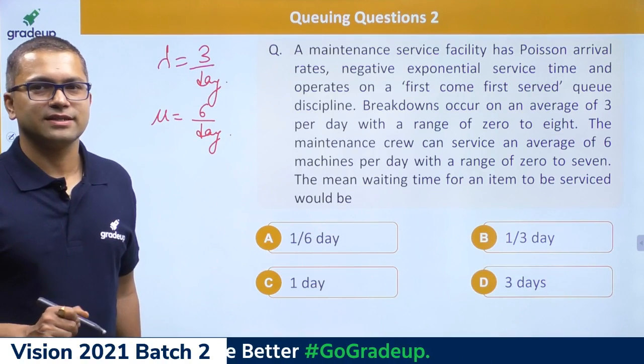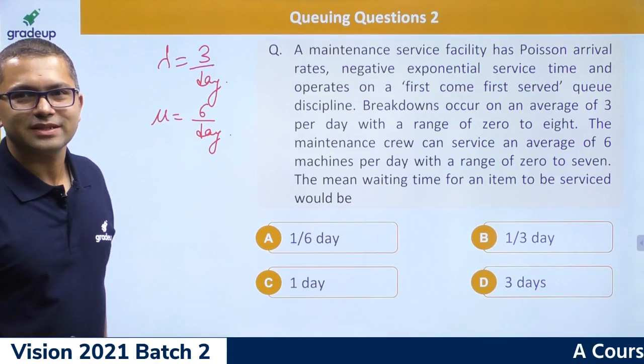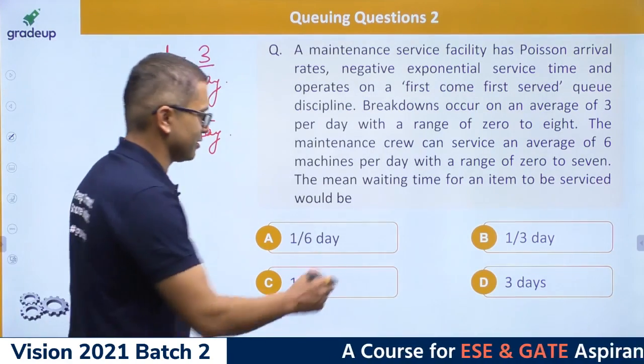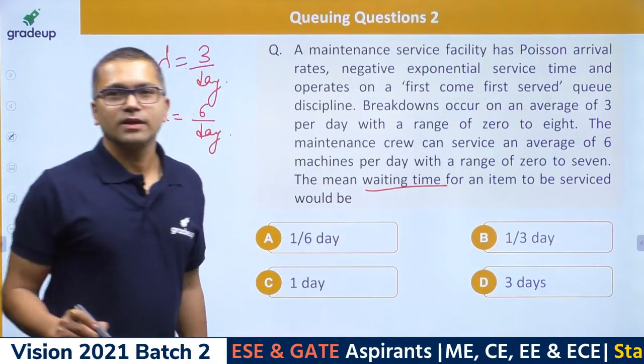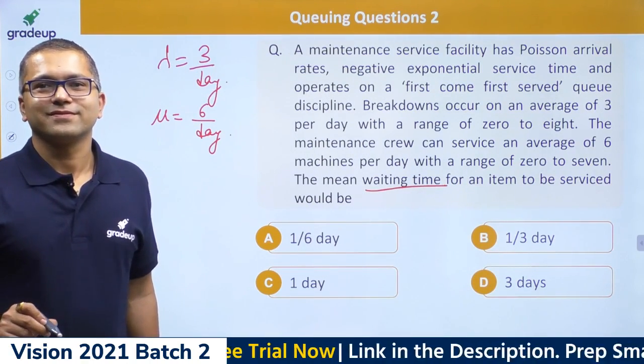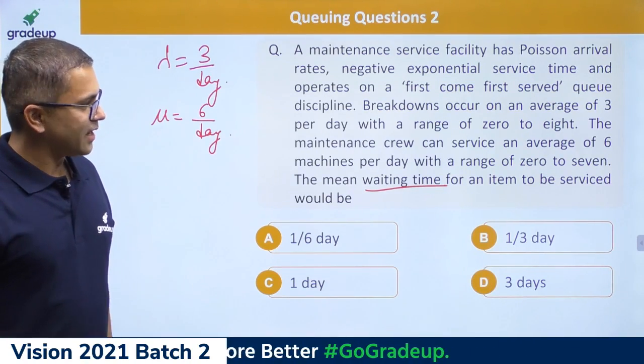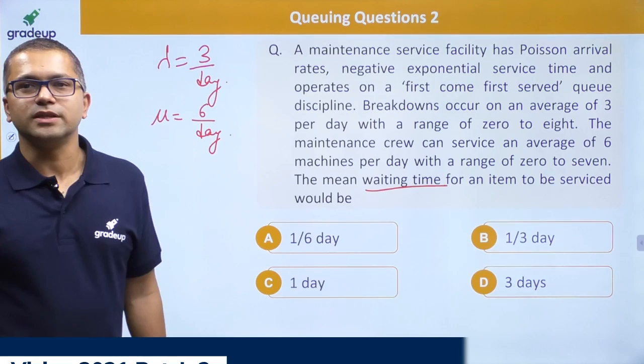WS. Okay, Ankit says WS. Waiting time. Then Murli, it cannot be LQ, right? Because we are talking about time here. Waiting time for an item to be serviced would be.